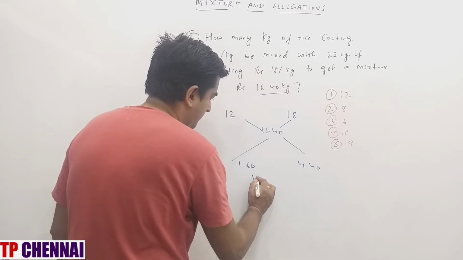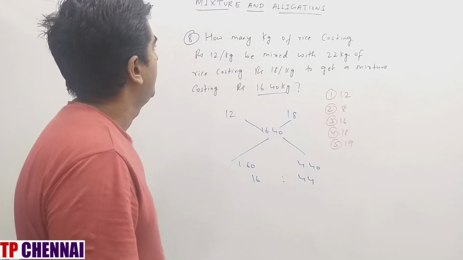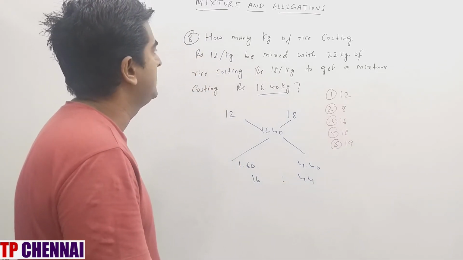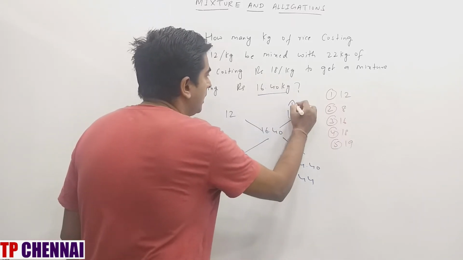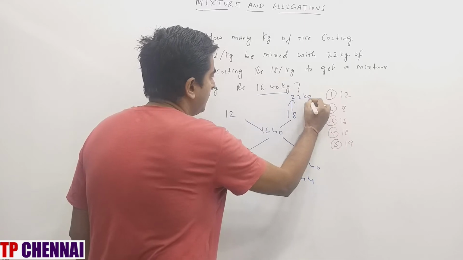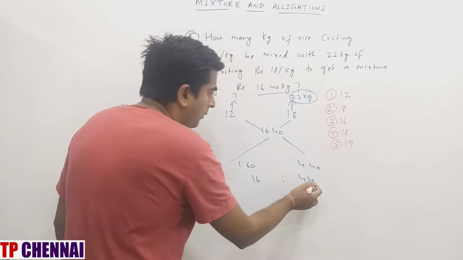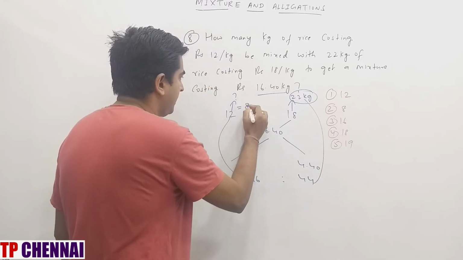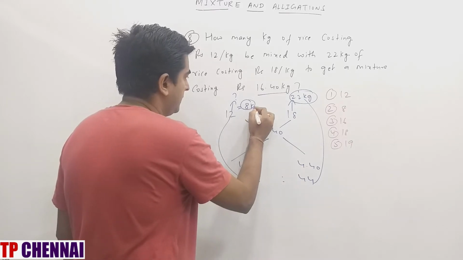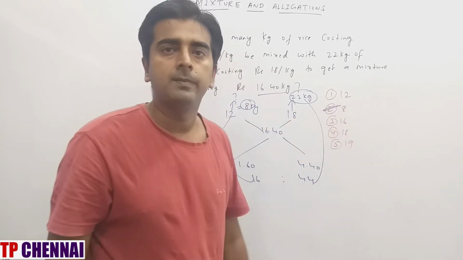This is 16:44. Now they are saying that how many kg of rice costing rupees 12 a kg we mix with 22 kg of rice costing rupees 18 a kg. This part they have given you. How much? 22 kg. And this part they are asking you. 44 half is 22. So 16 half is how much? 8 only. So my answer is 8 kg, which is nothing but second option.